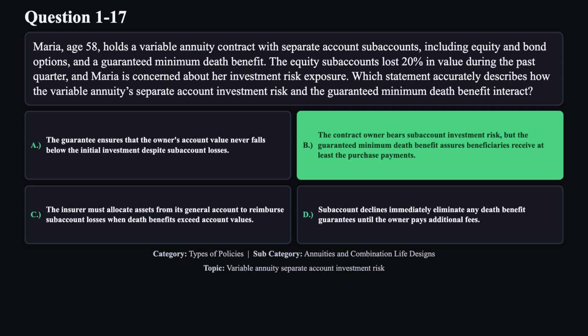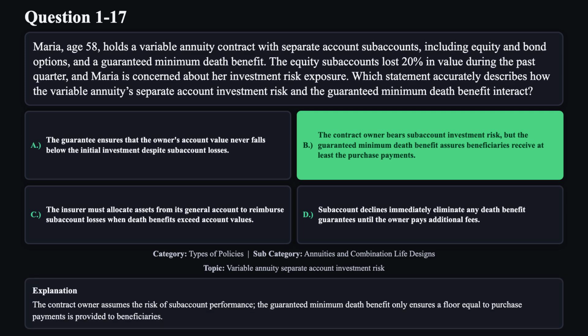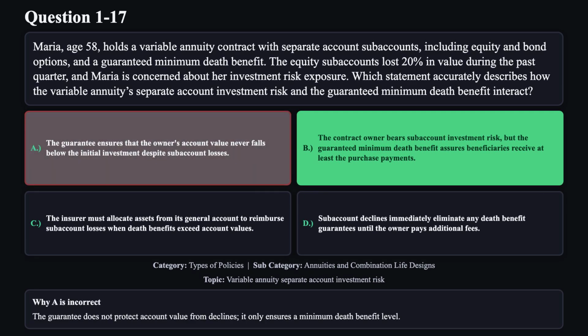The correct answer is B. The contract owner assumes the risk of subaccount performance. The guaranteed minimum death benefit only ensures a floor equal to purchase payments is provided to beneficiaries. Reason A is not correct. The guarantee does not protect account value from declines, it only ensures a minimum death benefit level.